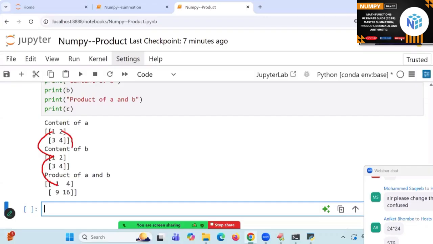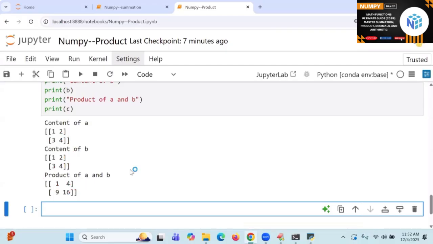Quickly. 3 into 3 is called what? 9. 4 into 4 is called what? 16. This is something like a multiply of two matrices. Is it looking like an element-wise matrix multiplication or not?